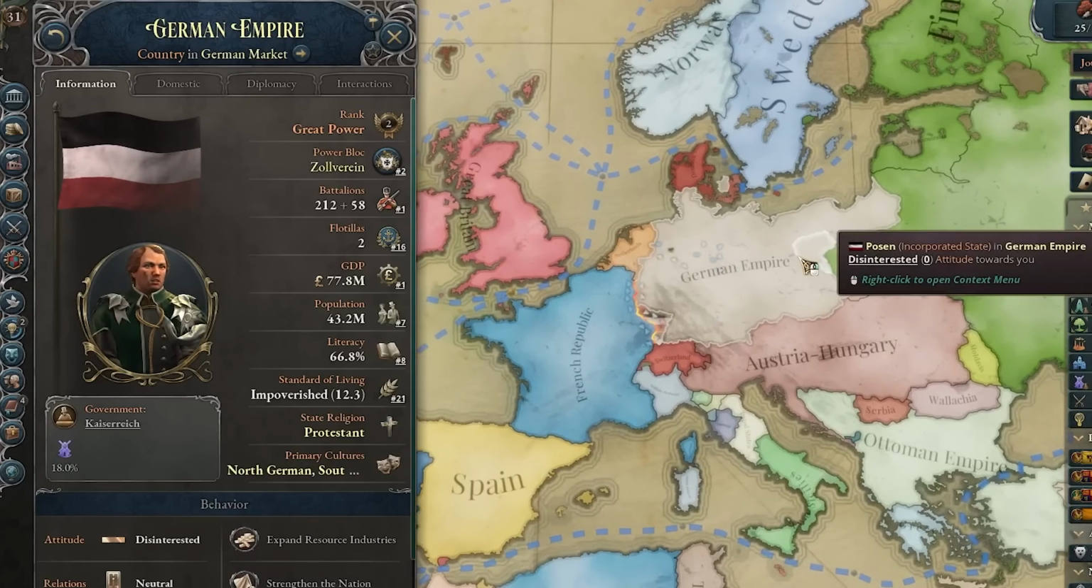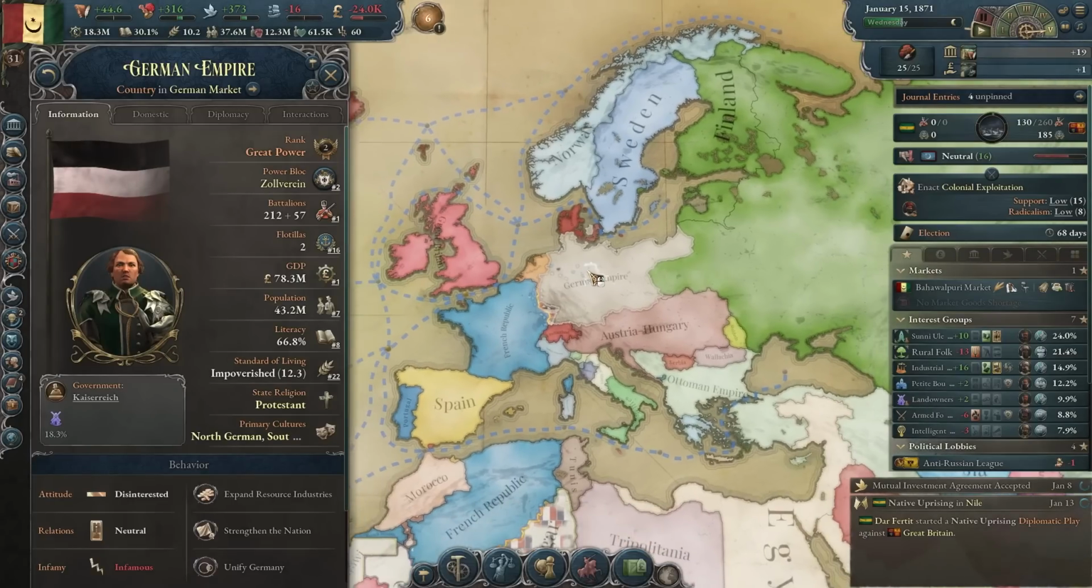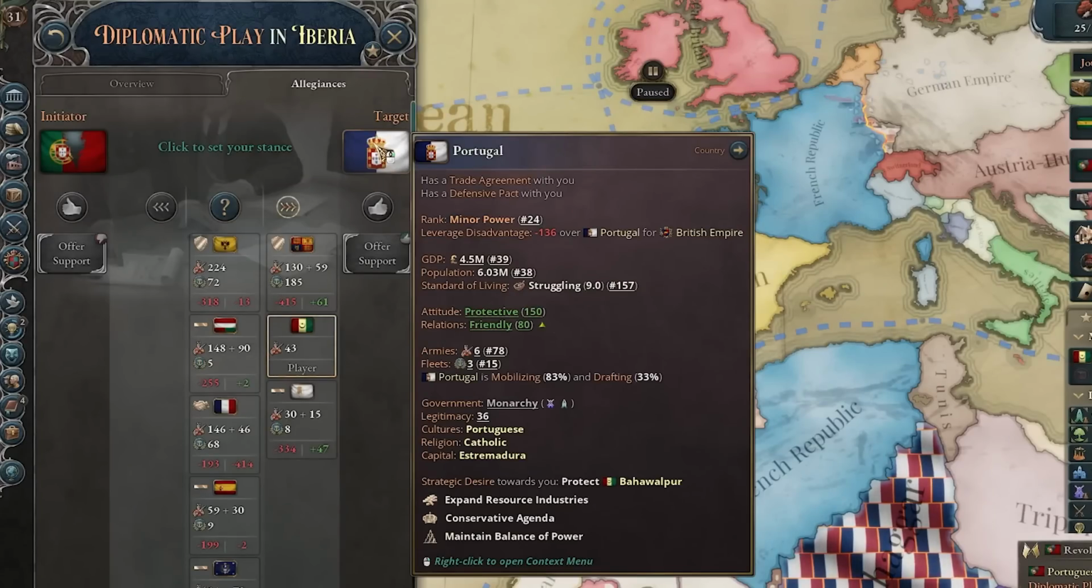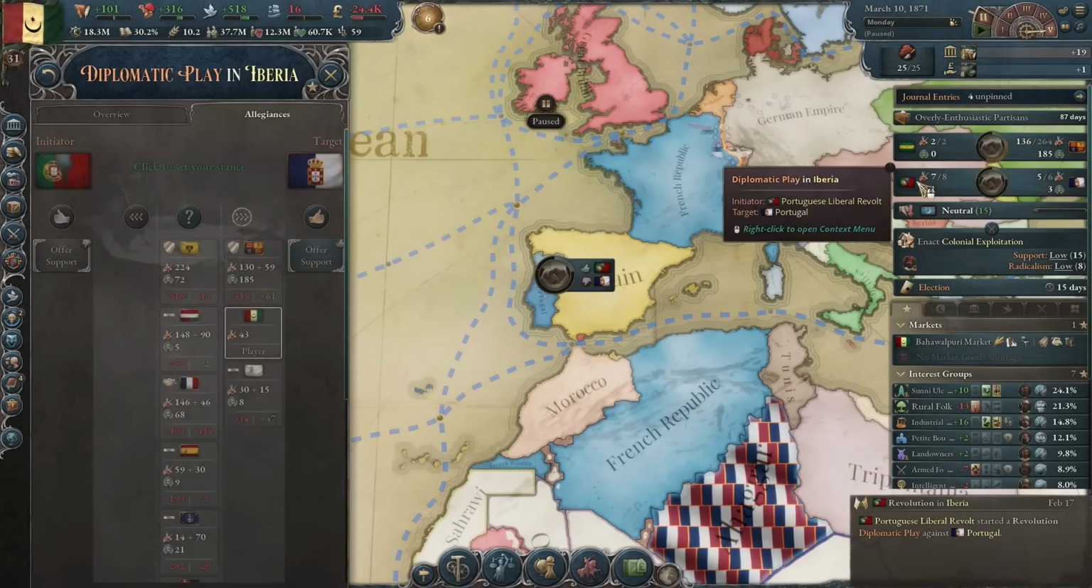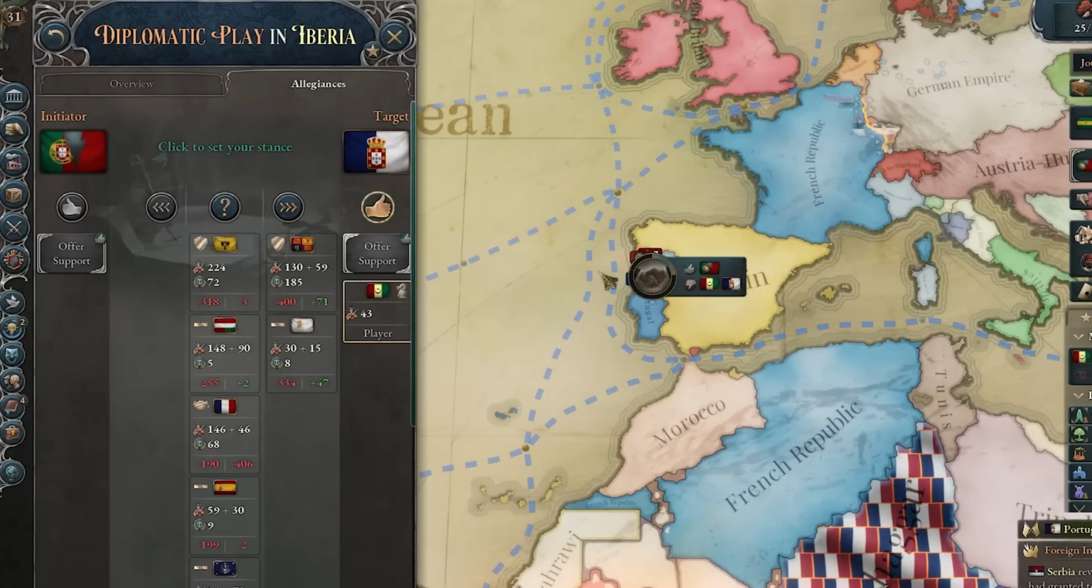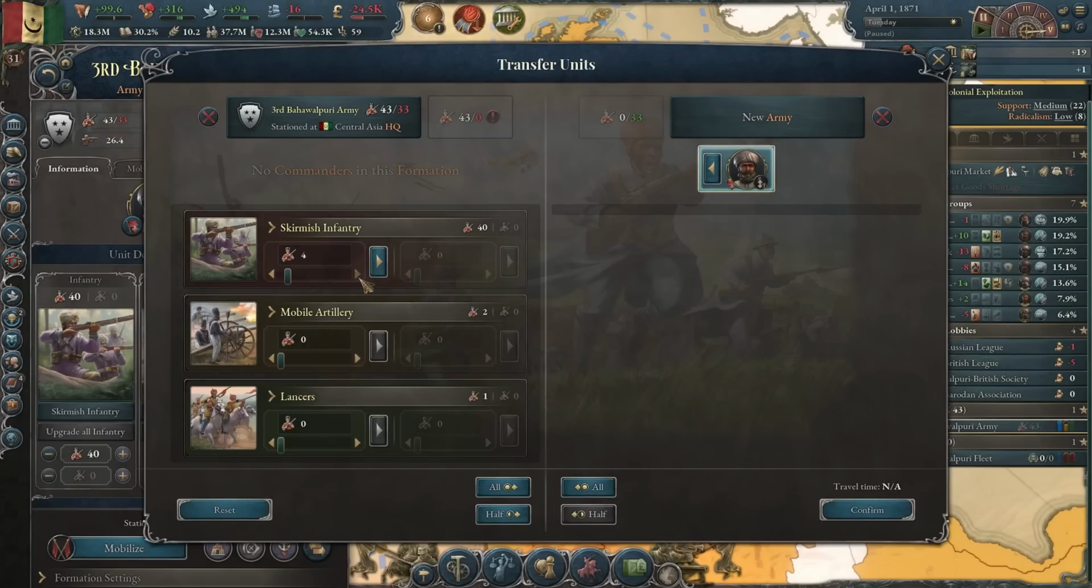And the German Empire formed. Let's go. Russia actually managed to unify Germany. Portugal is now in another civil war, so of course I'll help them for a bankroll. Maybe this time they'll give it to me. Yes, they will. They actually will. And yeah, I guess I can even send a couple units over there.